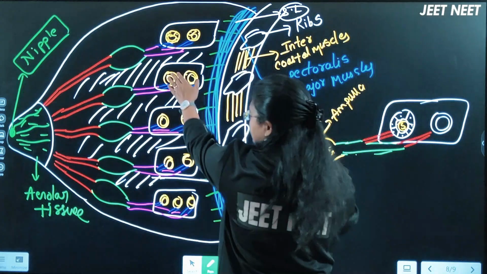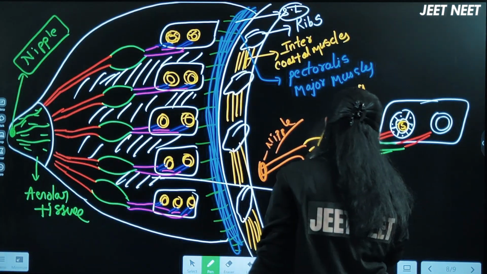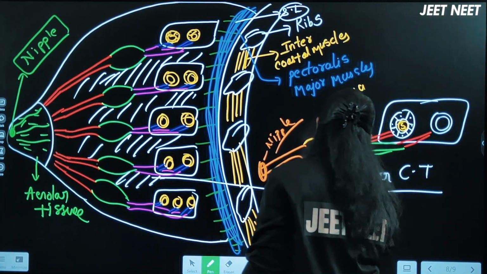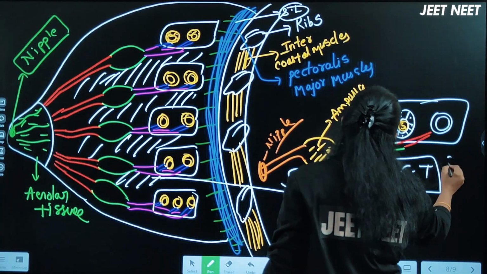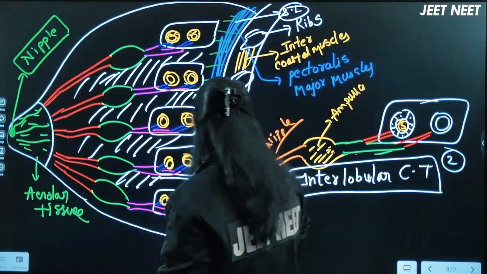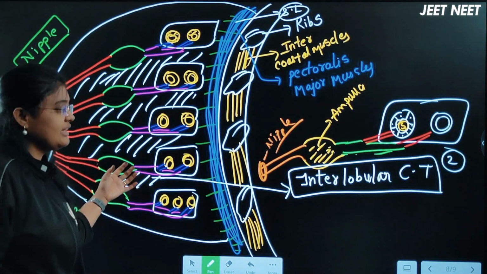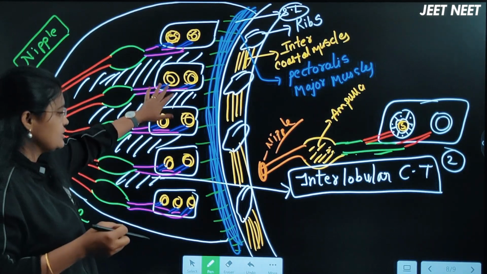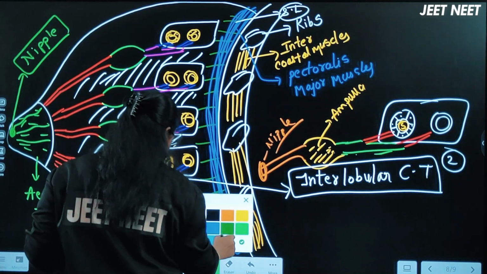Is it right? In between the lobes they are present actually. Interlobular connective tissue, right? This is the second tissue present in the mammary gland. Interlobular, in between the lobes, they need to connect to each other. So interlobular connective tissue will be present.